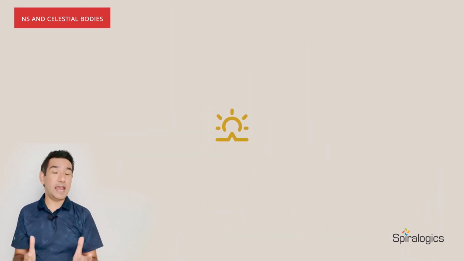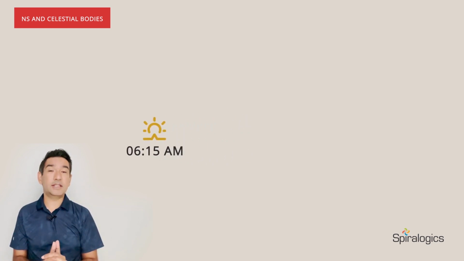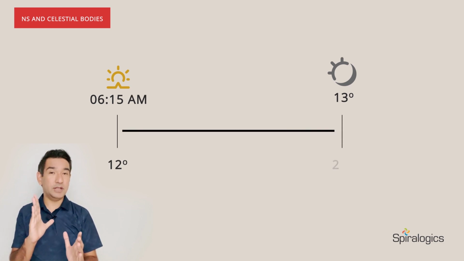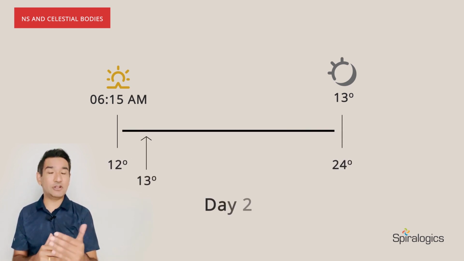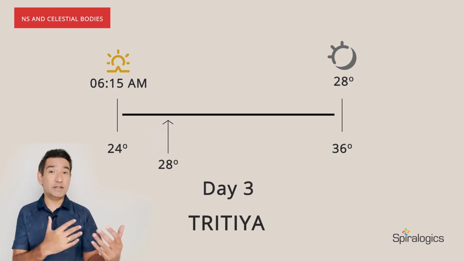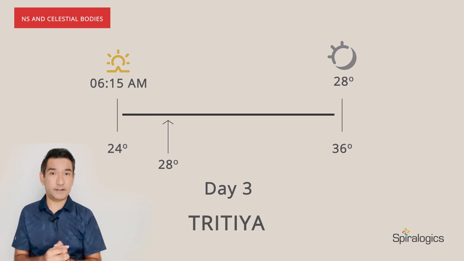For example, at the time of the sunrise, let's say at 6:15 a.m. in the morning, the lunar phase angle is at 13 degrees. Then we know that it falls between 12 and 24, making it day 2 or Dvitiya. If it was 28, it will be day 3 because it falls between 24 and 36.